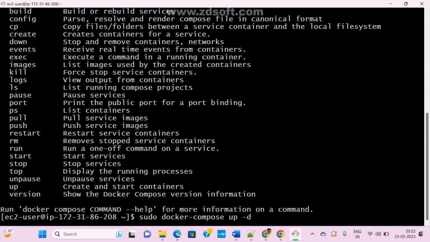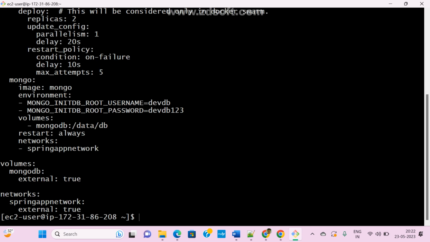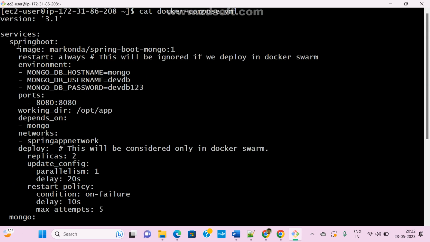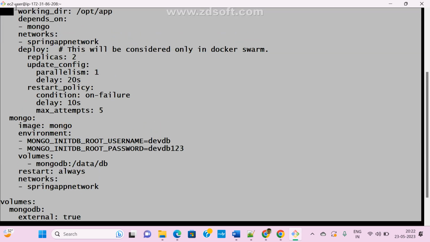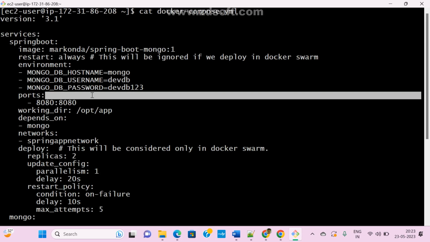So how many containers will it create here? Anyone guess? This is our compose file, right? How many images are added here? See here, this is the service name, this is one image. And here also the service name, this is also one more image. Now how many containers are created here? One or two? Two, sir. Two containers.